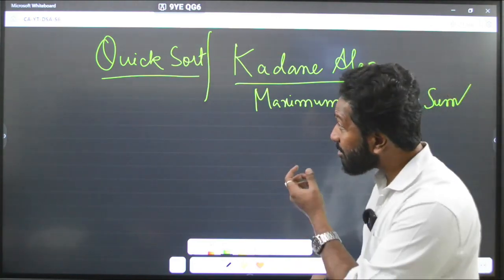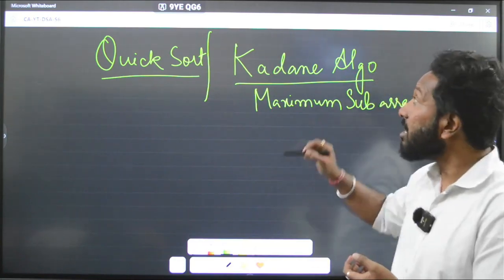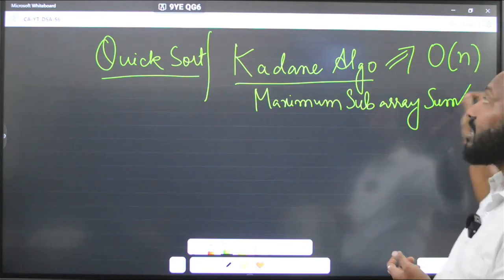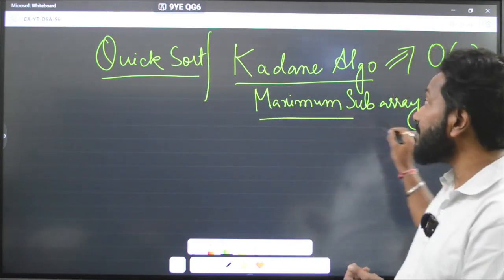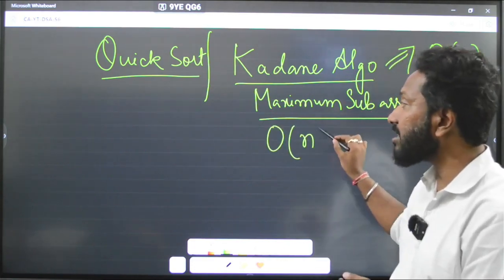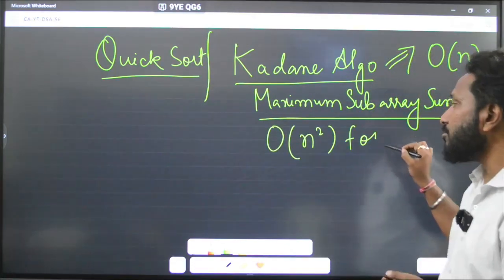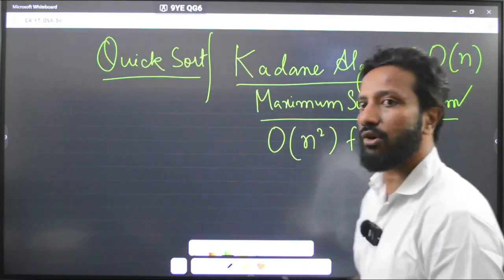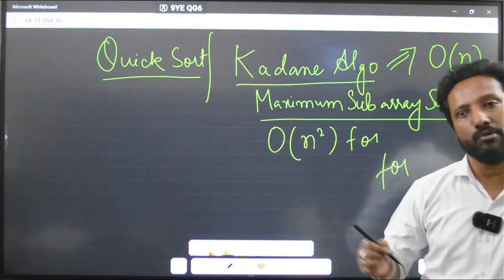So these are something that you should know, and this is very important because the time complexity is O of n. This is very fast. Normally when you try to find the maximum subarray sum, the time complexity is big O of n square because of two for loops. Okay, the Kadane's algo does the same thing in a single for loop. Fine, I hope you have understood this.